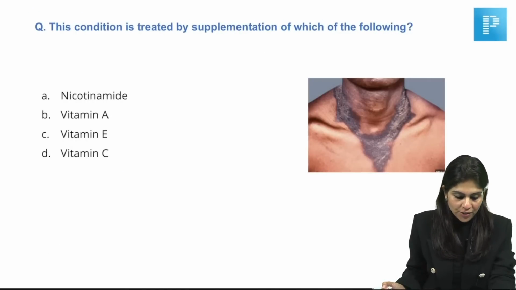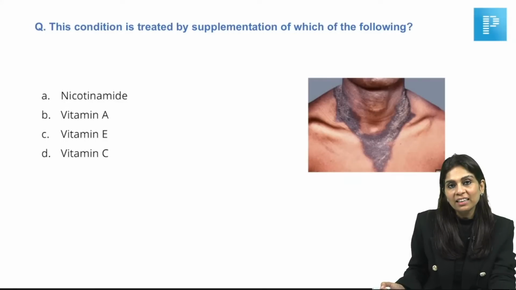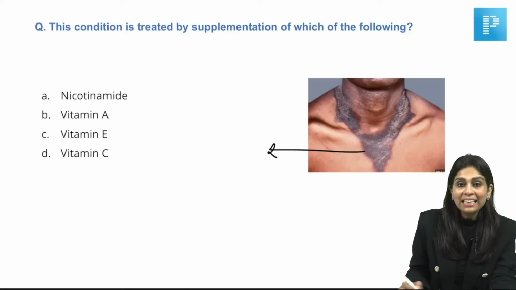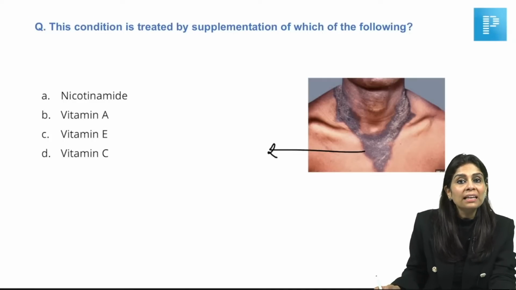The condition is treated by supplementation of which of the following? It's a classical image-based question that gets repeatedly asked in FMGE. I'm sure all of you answered it right. So, Casal's necklace, right? Wherever it gets exposed to the sunlight, if you see hyperpigmented scaly lesions, like that seen here, Casal's necklace is caused by pellagra, right?